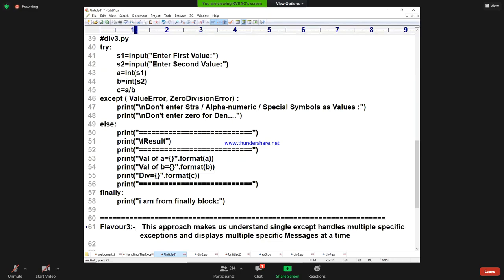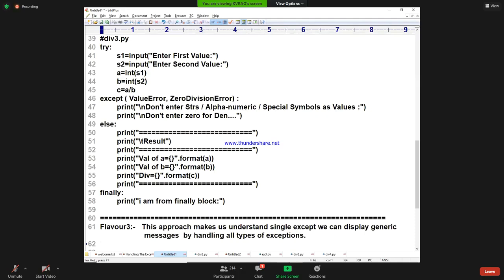This approach makes us understand that with a single except block, we can display a generic message. Generic message means one message for all of them, handling all types of exceptions.